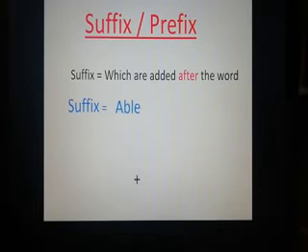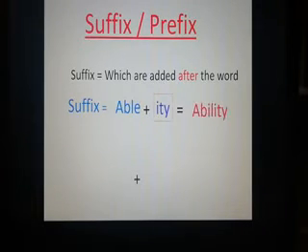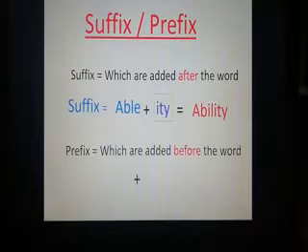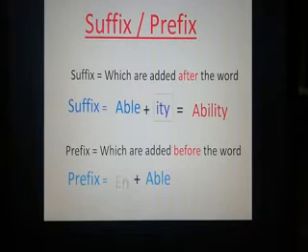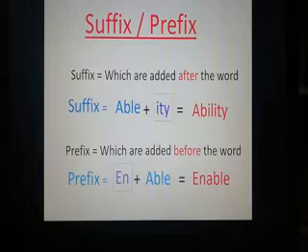So suffix means some letters which are added after the word. Suppose able plus ity is a suffix because it is added after able. A prefix is added before the word. Before able there is en, so enable is found, so here en is called a prefix.